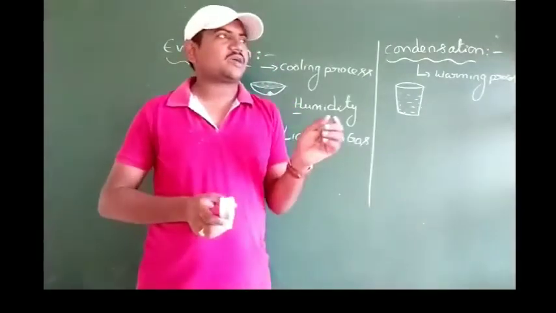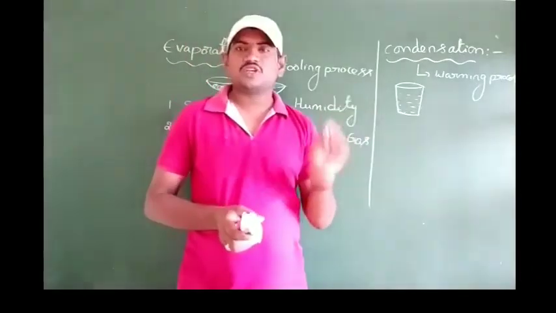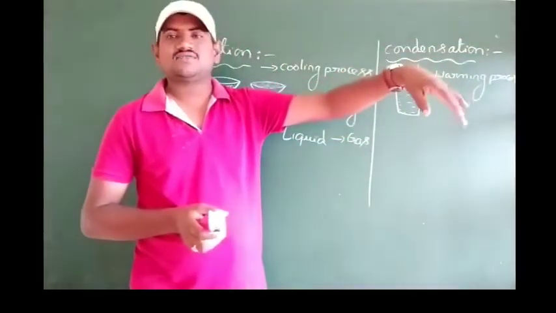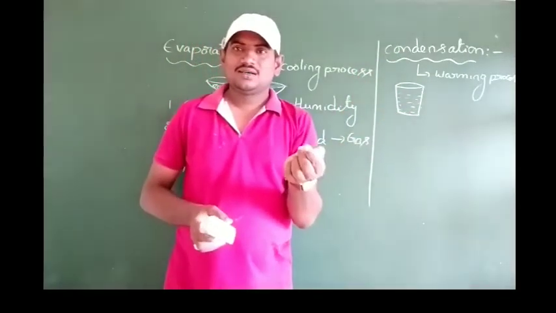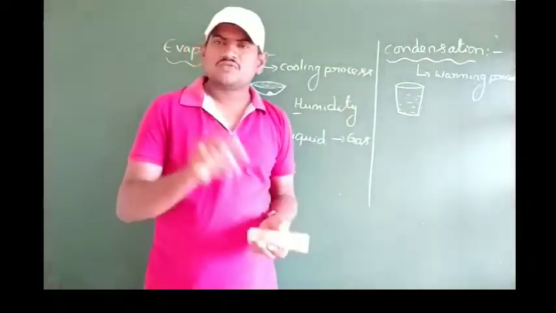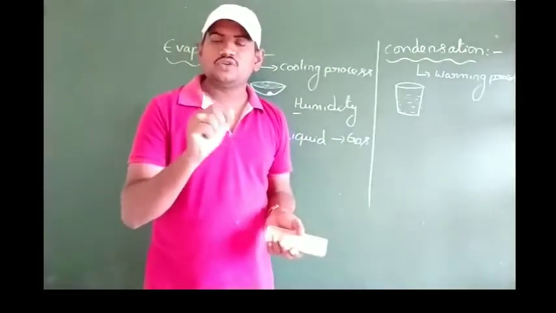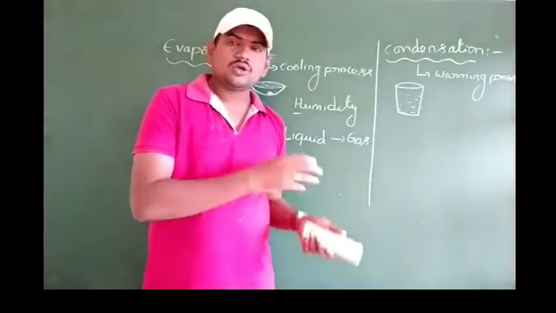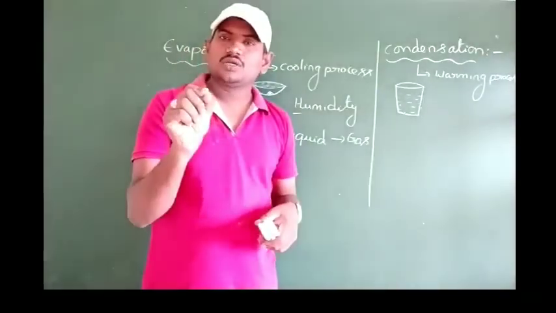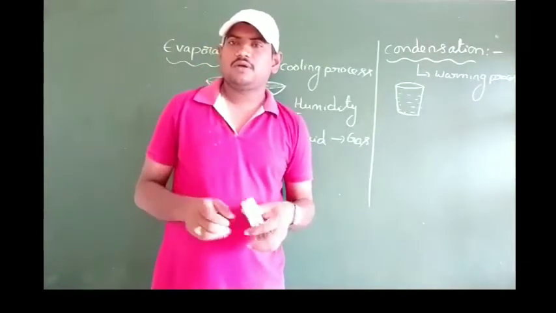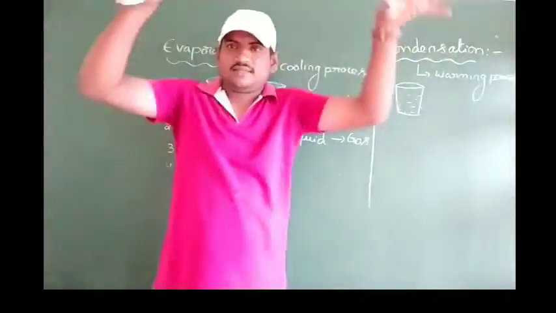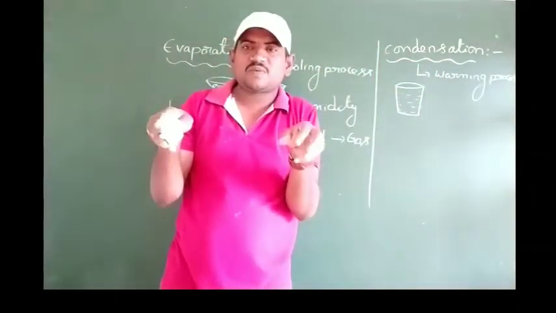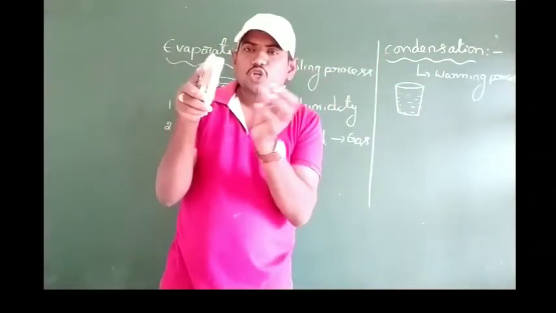During winter nights, you can observe that on some window panes, and even on the grass and the surface of the leaves, some water droplets will be formed. When you observe this in the morning, you can notice the droplets. How are these droplets formed? If the temperature falls down, the water molecules present in the atmosphere come close together.